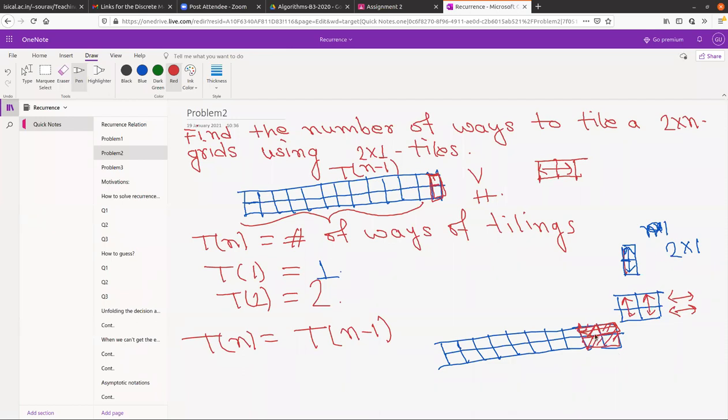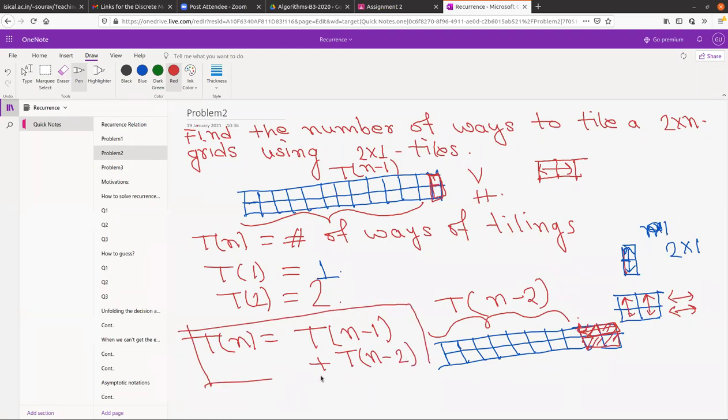So this is one way. What is left is n minus 2, so T n minus 2. In total, that is T n minus 1 plus T n minus 2. This is our recurrence relation with base case T1 equal to 1 and T2 equal to 2.